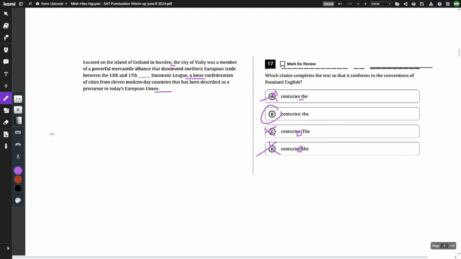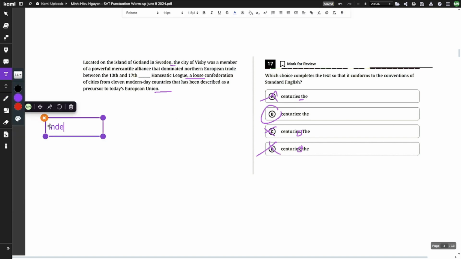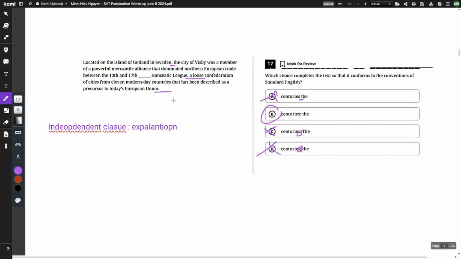For funsies, I'm going to check. So remember, it's going to be an independent clause and an explanation. Anyways, so let's say our colon was right there. Located on the island of blah blah blah, the city of Bisbee, that's going to be your noun. It was something, that's going to be your verb. It's a member of this alliance right here, and after that colon it says that alliance is whatever this league is, so that is going to be your explanation. So both of them check out, and your answer is B, which is a colon.